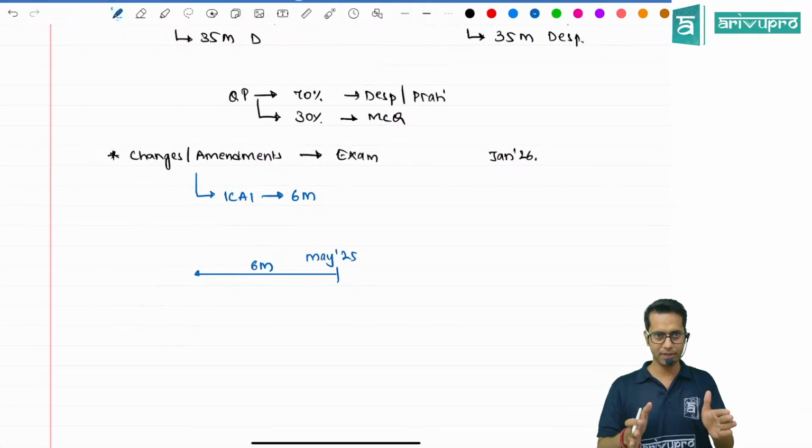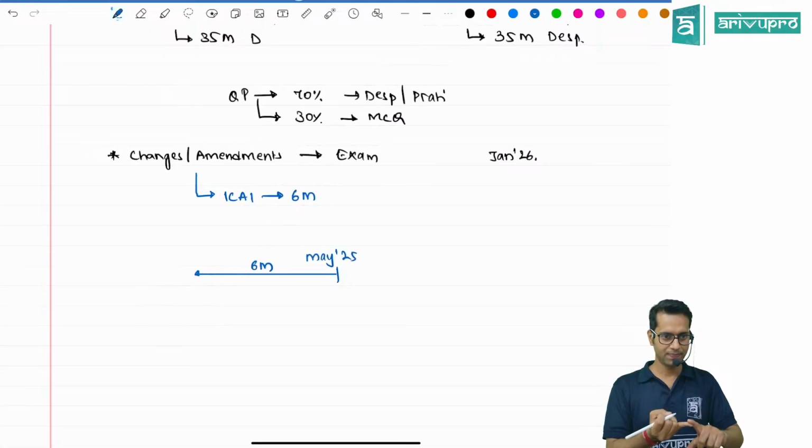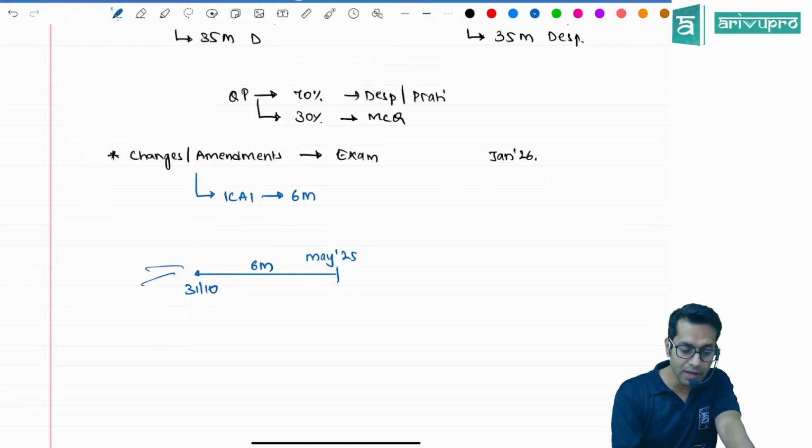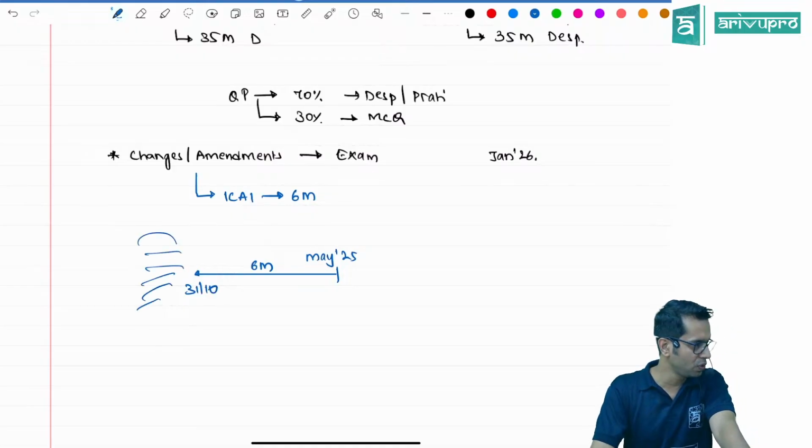May is examination. Before that, April, March, February, January, December, November. So, can I say that the cutoff date is 31st of October? So, whatever changes were made before this date will be applicable to you for your examination, if you are writing in May.